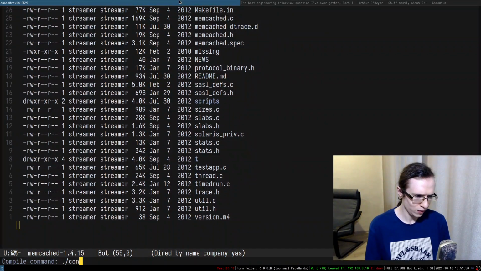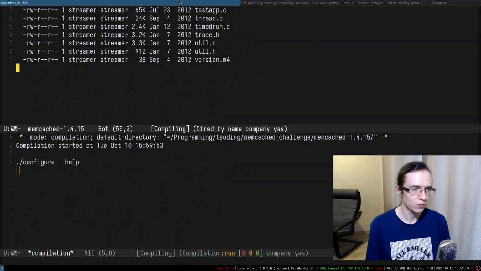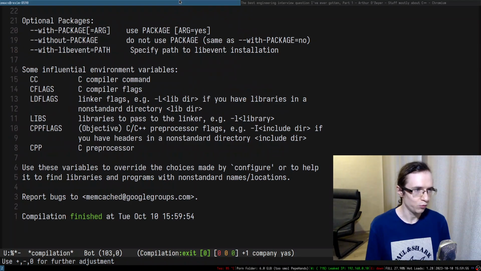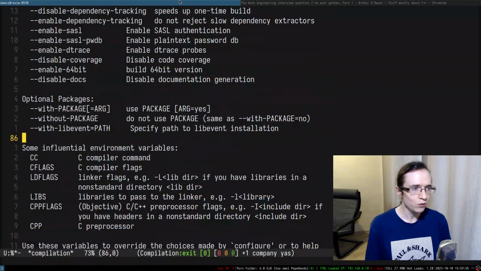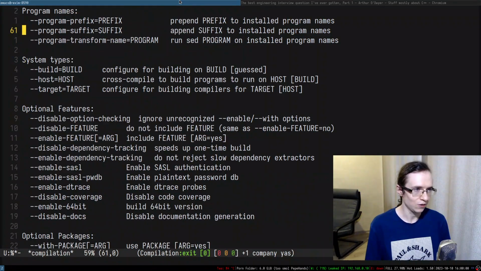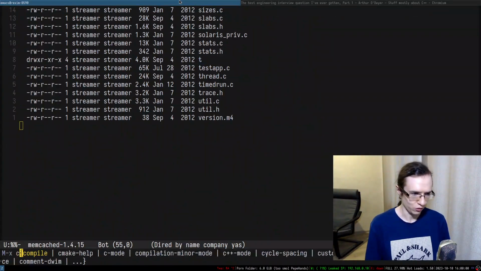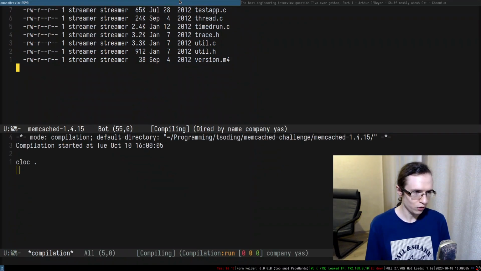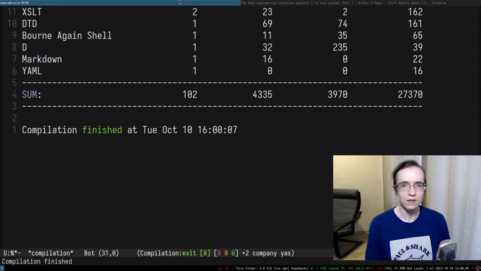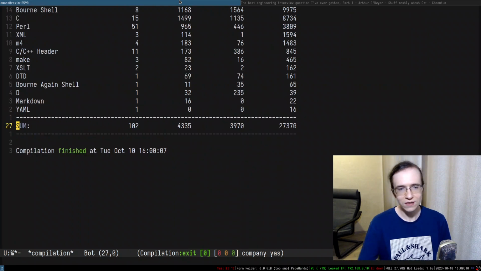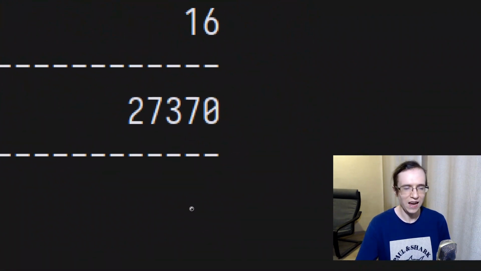One of the things we can do is take a look at the configure help. What kind of stuff do we have in here? We don't even have that many options, so it's a very small project, a relatively small project. Let's run cloc and see how big it is. It doesn't even have 100,000 lines of code.